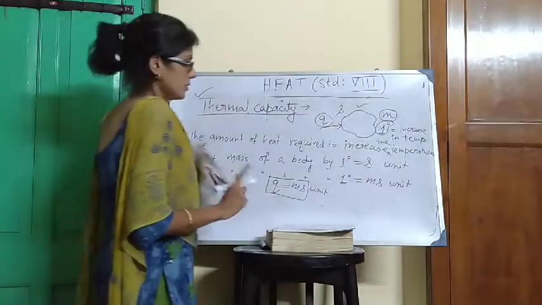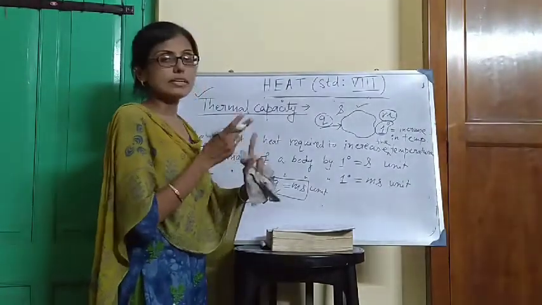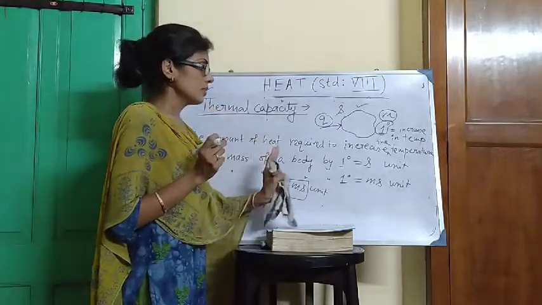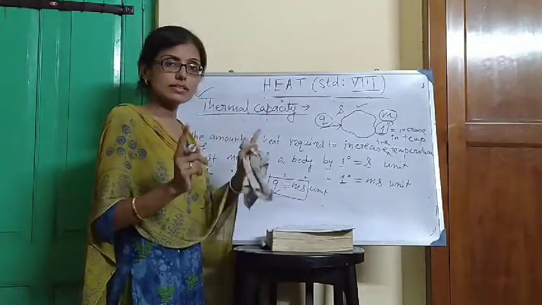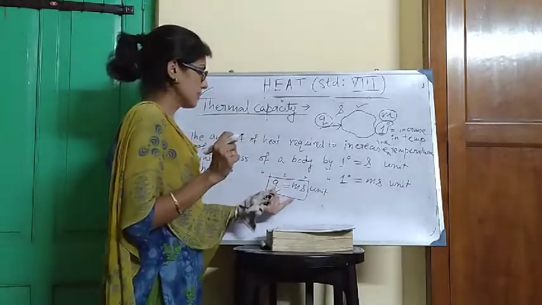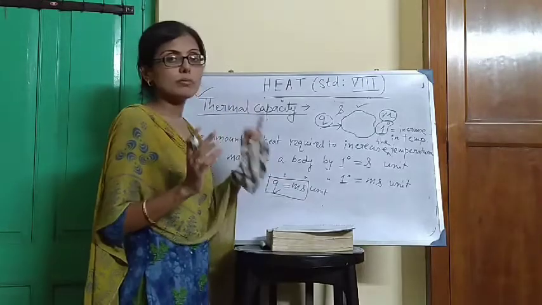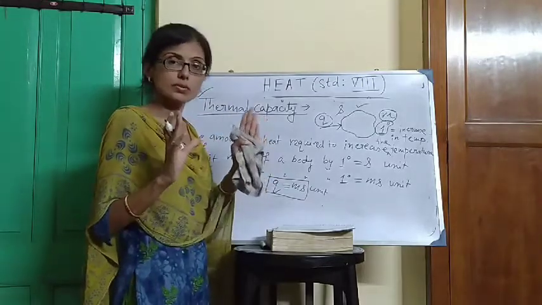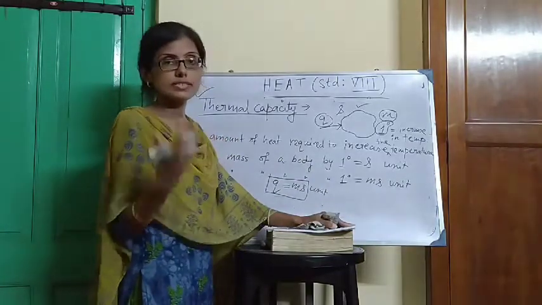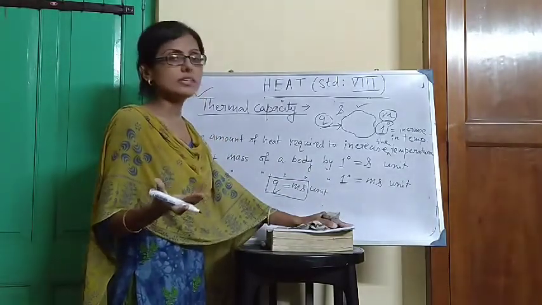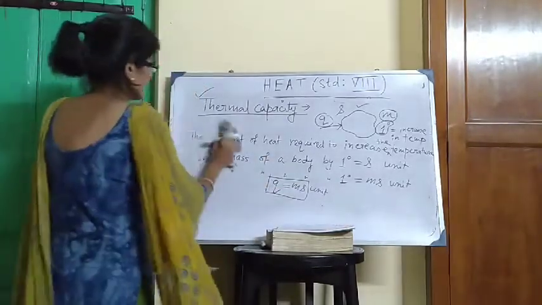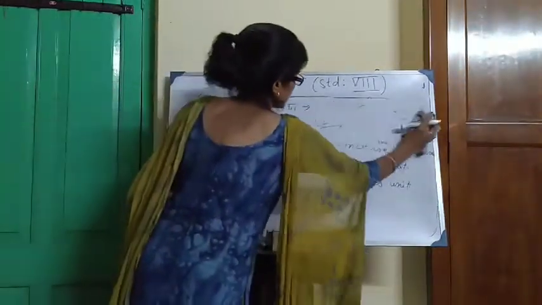Okay. What is the difference between specific heat and thermal capacity? In case of specific heat, the mass of the body is unit. Increase in temperature of the body is also unit, means 1 degree. But in case of thermal capacity, the mass of the body is arbitrary. Okay, but the increase in temperature is 1 degree C or 1 K, depending on the temperature scale that we are using. Okay, next topic, unit of thermal capacity.